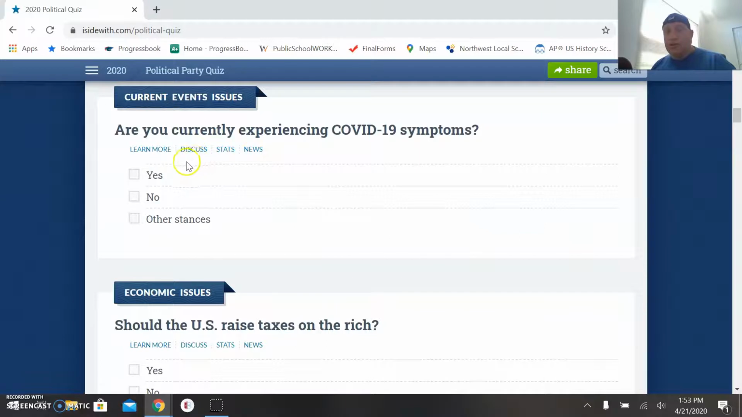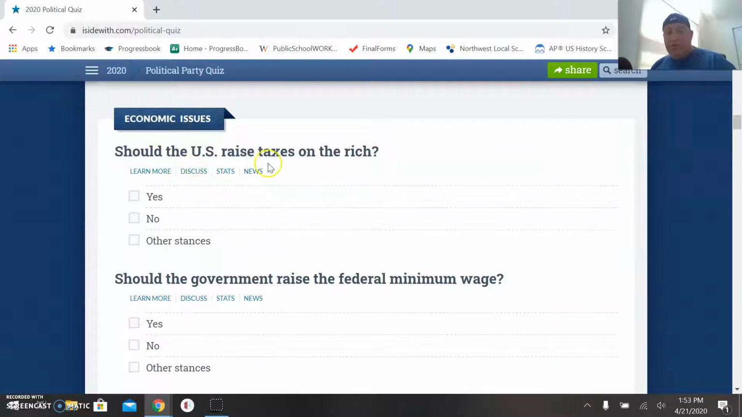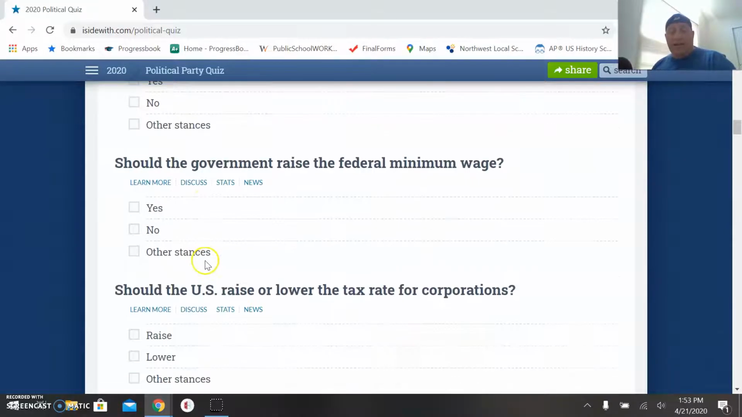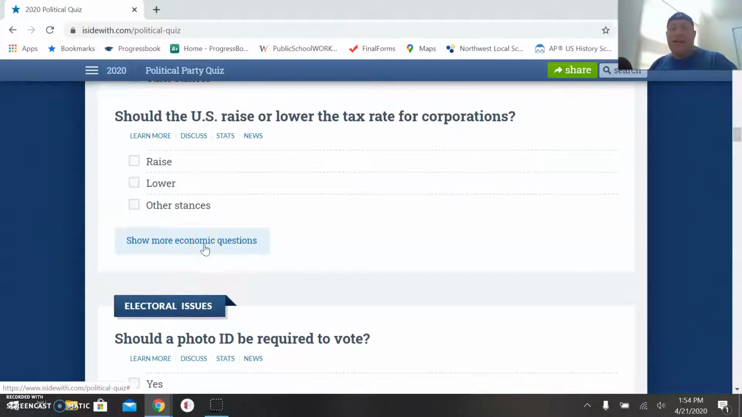Are you currently experiencing COVID-19 symptoms? Okay, that's certainly a current event. And you can learn more about COVID-19 and the spread here. Should the U.S. raise taxes on the rich? You can learn more about that. Should the government raise the federal minimum wage? Minimum wage is on your list. You can learn more about that. Again, you can learn it as you're taking the actual quiz. So you're killing 2 birds with 1 stone. You might find your 20 issues and be able to research it as you're going through and taking the quiz.